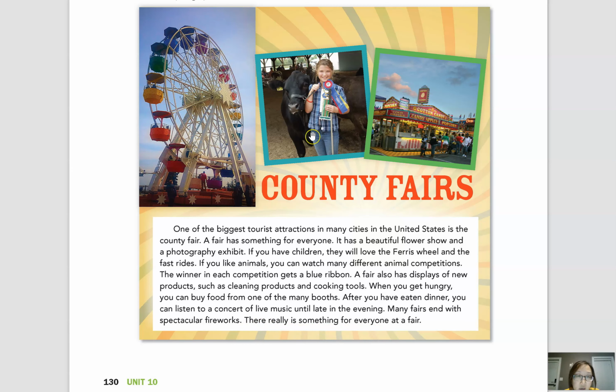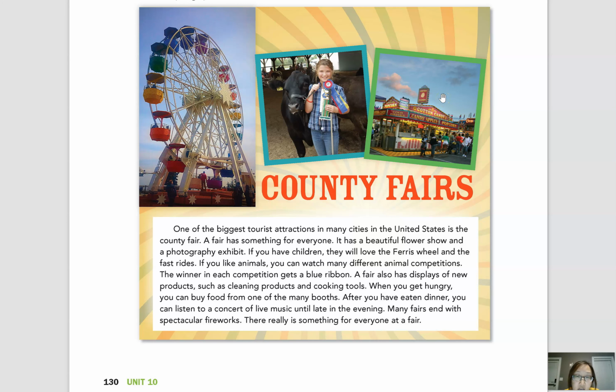And as you can see, the pictures have some examples from the article, like the blue ribbon, and these are some booths where you can get food.